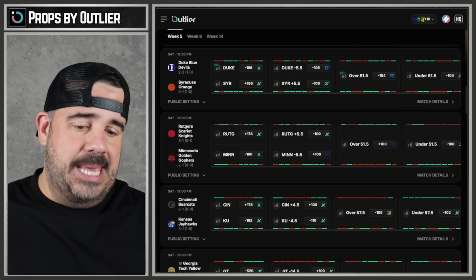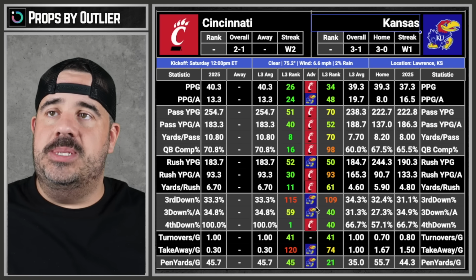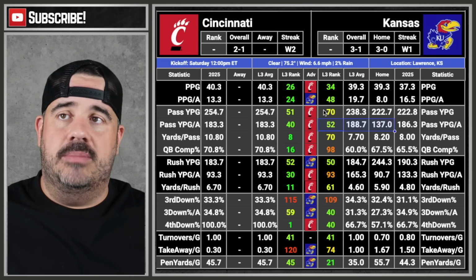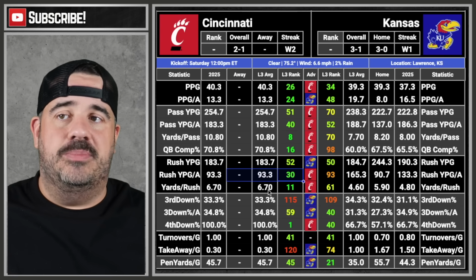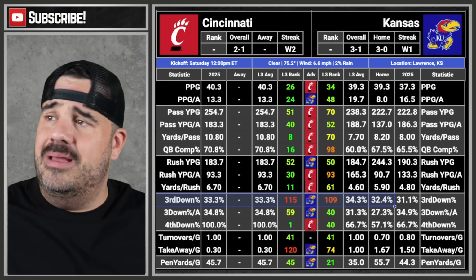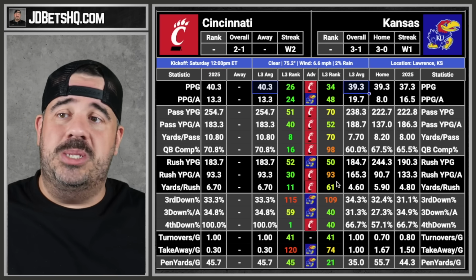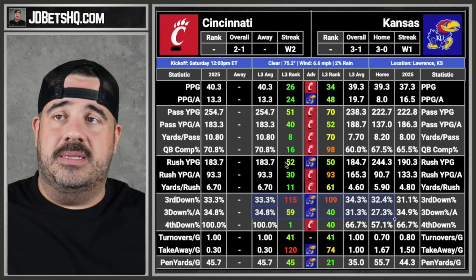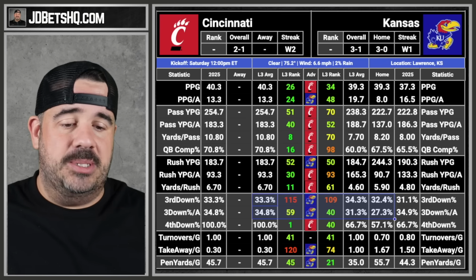Cincy and Kansas. Absolutely gonna take a look at that one. Kansas. And we see the numbers, literally the same number, basically. That's a push. That leans Cincy running the ball. That's a push. This means they both suck at third down, which means there's gonna be a lot of punting happening, which is under potentially. Especially with these, yeah, same situation. Nothing screaming take a side. They both suck at this. Everything's kind of close. I don't want this. Y'all have fun passing on this one, absolutely.